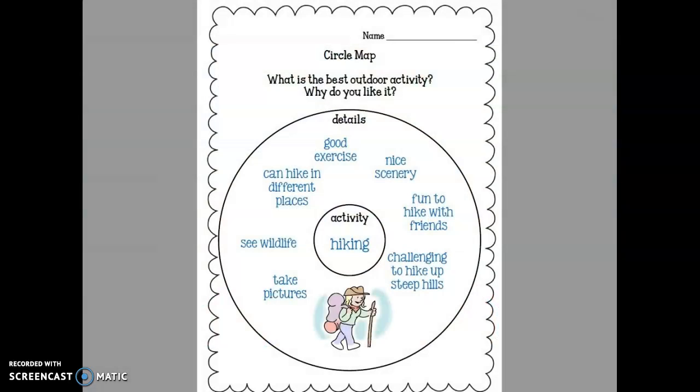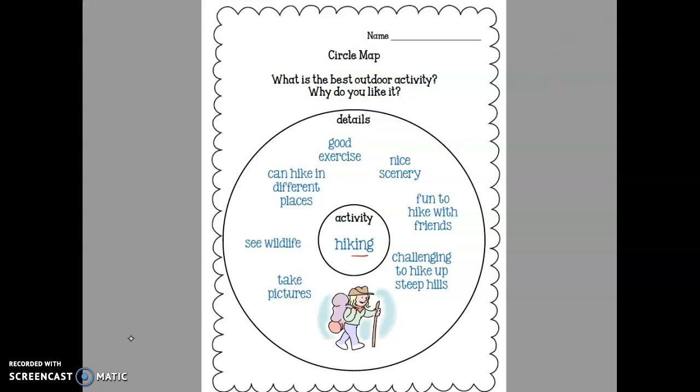Okay, so I'm going to disappear here and we're going to go to the example circle map that we saw yesterday. So you should have out your circle map. And I want you to check that here in the middle you wrote one of your favorite outside activities. Okay. And I want you to look around the outside and make sure that you have a lot of different ideas of why that is one of your favorite outside activities.